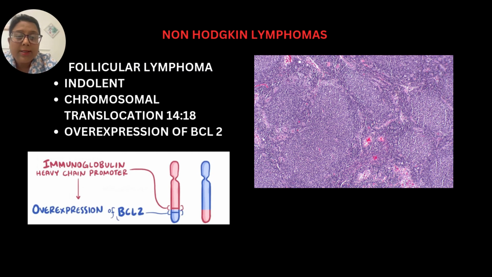Let me tell you about some common B cell lymphomas. Follicular lymphoma is a type of B cell lymphoma and has an indolent course. In this, there is translocation of 14 to 18, which causes overexpression of BCL2. And as you all know, BCL2 is an anti-apoptotic gene, so it causes decreased apoptosis and there is unregulated growth of lymphocytes, which leads to follicular lymphoma. And as the name suggests, there is development of lymphoid follicles in this lymphoma.